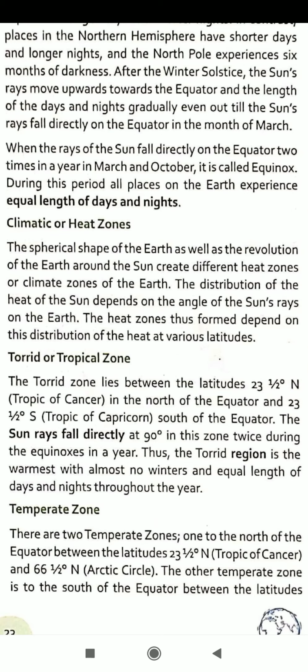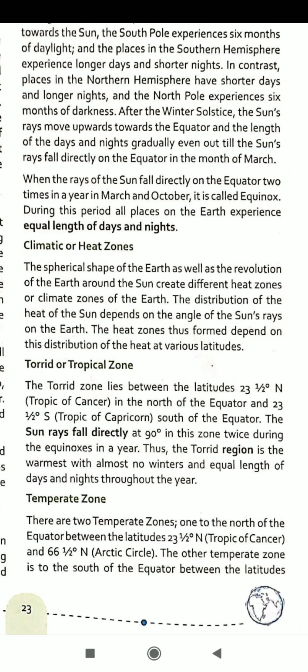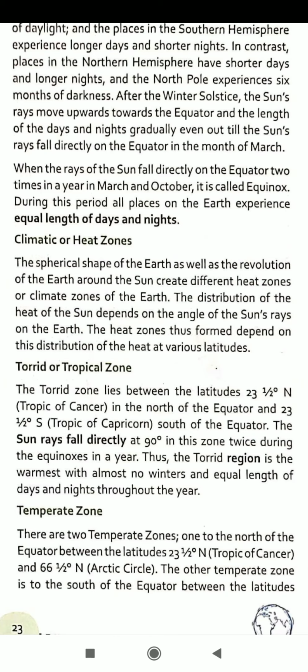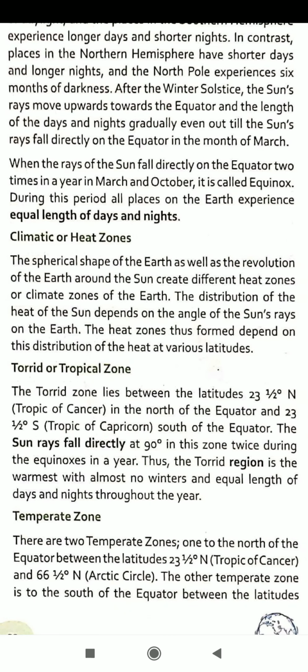The torrid zone lies between the latitude of 23 degree 30 minute north, the tropic of Cancer, in the north of the equator, and 23 degree 30 minute south, the tropic of Capricorn, south of the equator. The sun rays fall directly at 90 degrees in this zone twice during the equinoxes in a year. Thus the torrid zone is the warmest, with almost no winters and equal length of days and nights throughout the year: 12 hours of day and 12 hours of night.